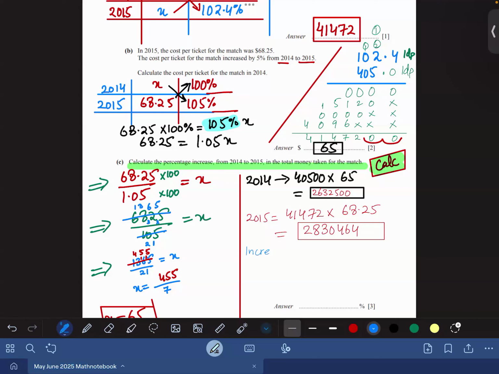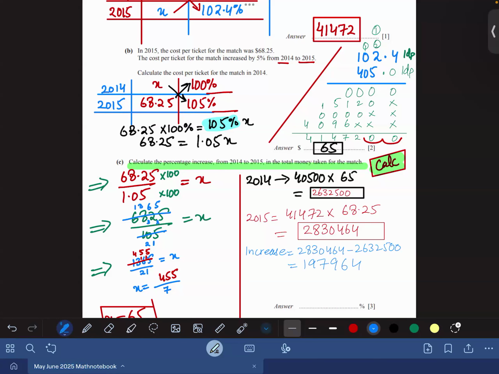Let's find out the increase first. So 2830464 minus 2632500. So what is the increase? Thanks, Arsalan. What is the increase? Tell me by subtracting. 197,964.